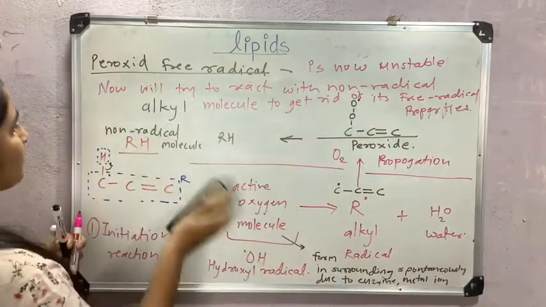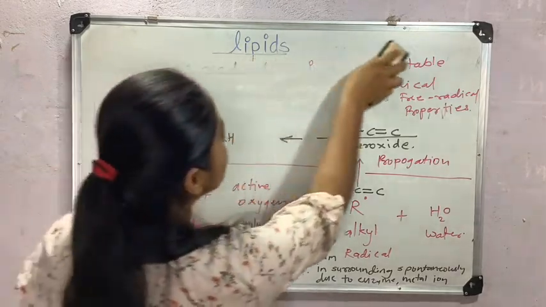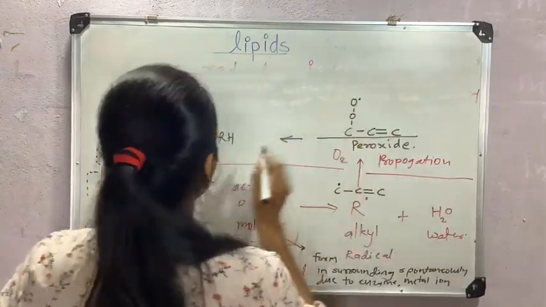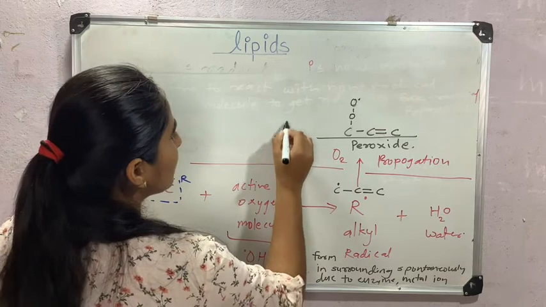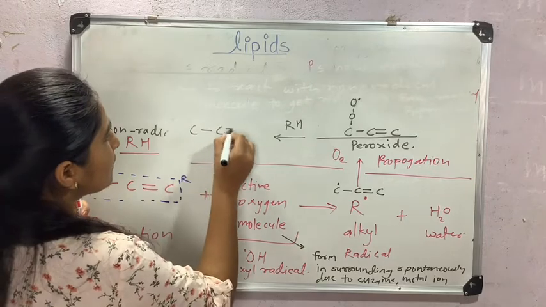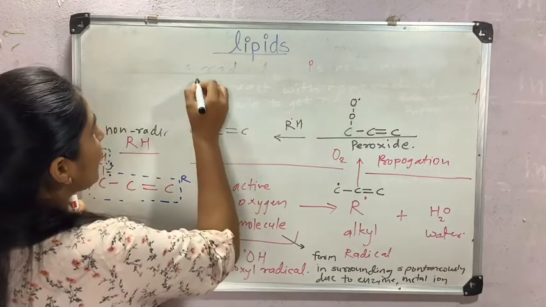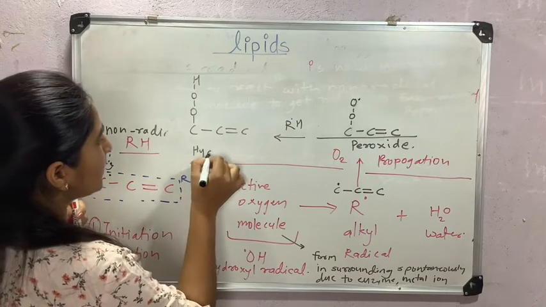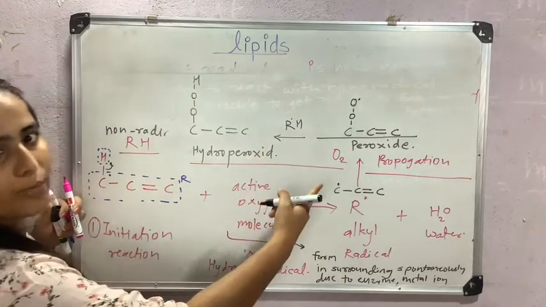Please write this. RH, and we will get O and this H. This is hydroperoxide. Hydroperoxide. This is all propagation reaction.